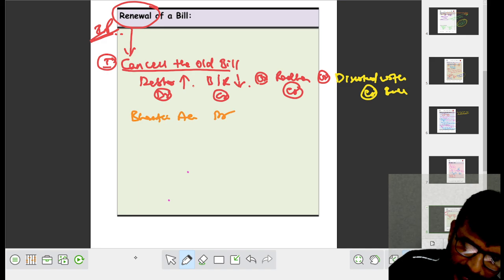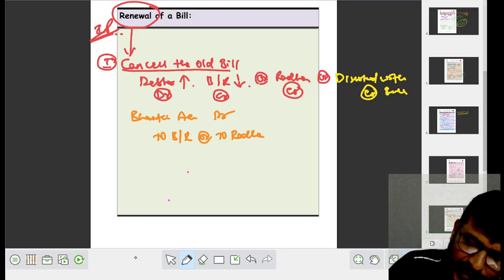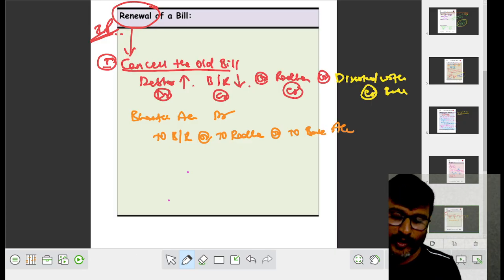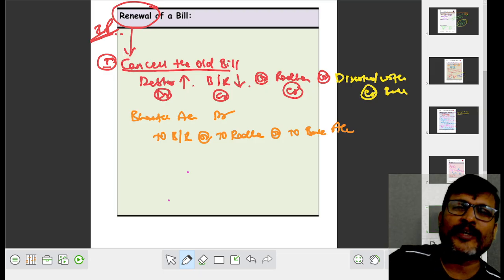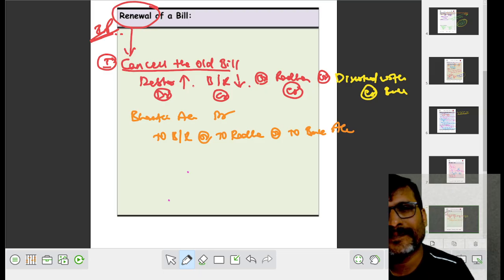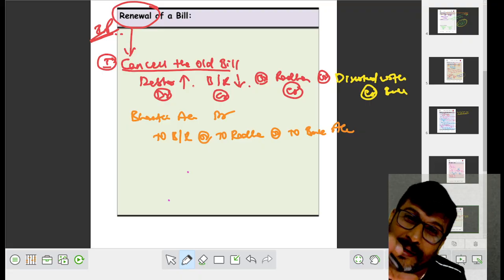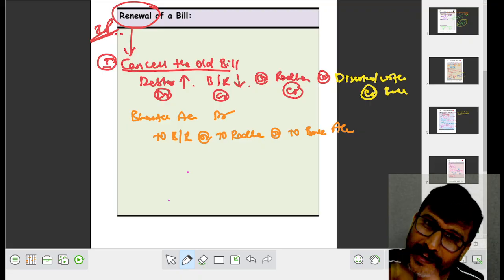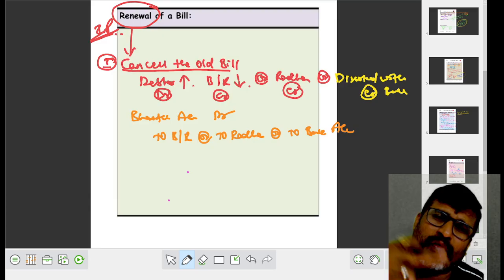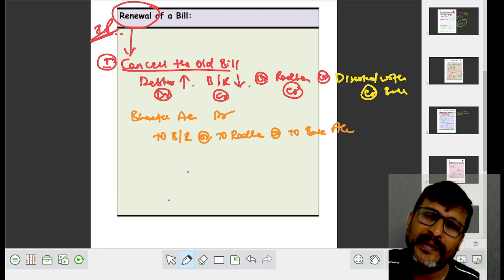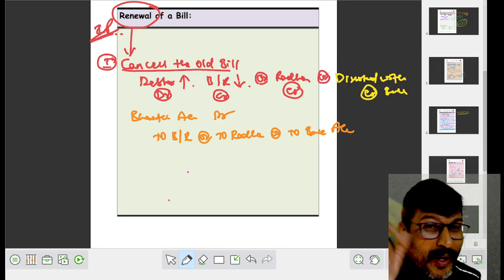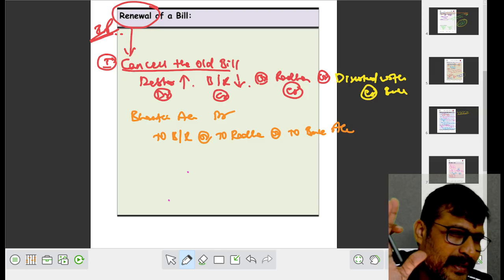Bharati account debit to bills receivable, or to Radha, or to bank account, if it is sent to the bank for collection. Did you understand? When Bharati requests renewal of a bill, for drawing a new bill, what do we have to do? We have to cancel the old bill.